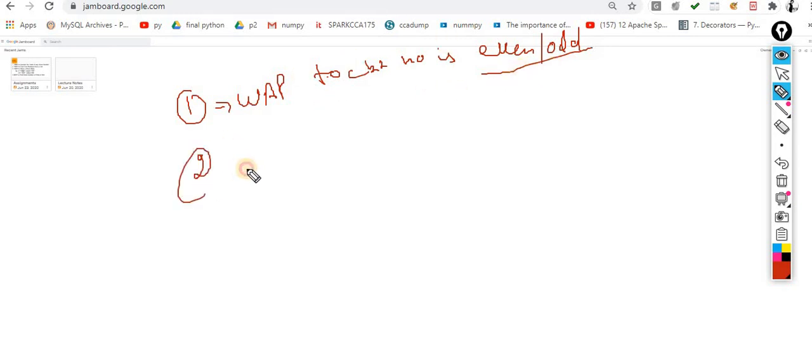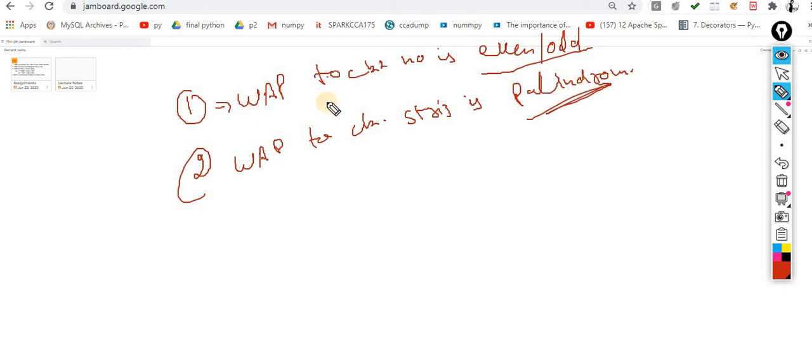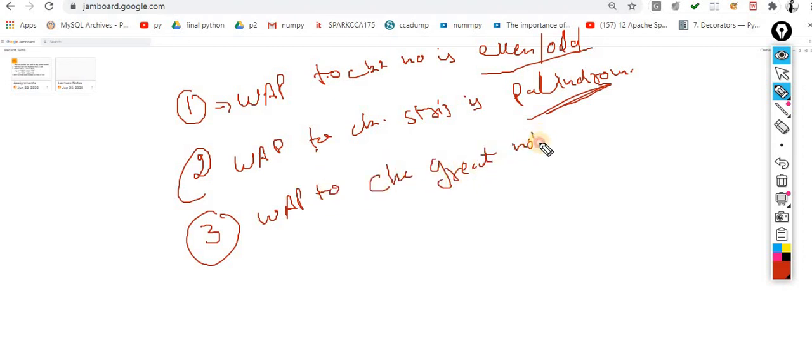The second: write a program to check whether a string is a palindrome or not. First, focus on this word palindrome, then try to think it through. Program number 3: write a program to check the greater number between 3 numbers. Very simple program.